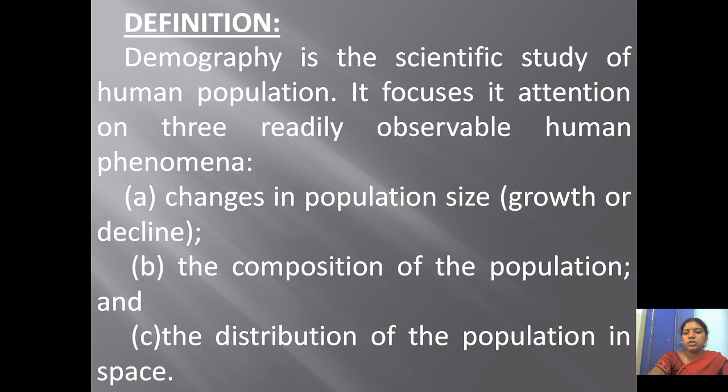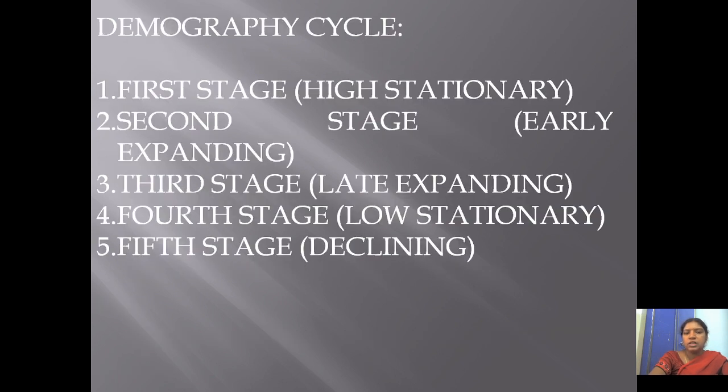And next one is composition of the population, based on age and sex. According to age, how many people are there; sex wise, how many males, how many females, like that. Next one is distribution of the population in space, that is, where the people live and how the people are distributed in space. So demography mainly discusses these 3 phenomena: changes in the population size, composition of the population and distribution of the population in space.